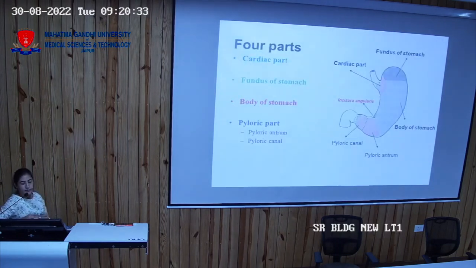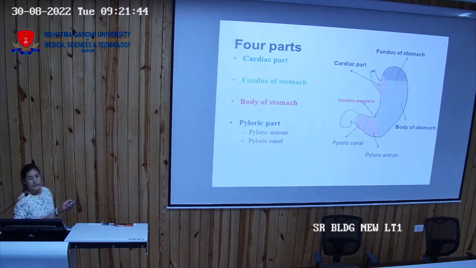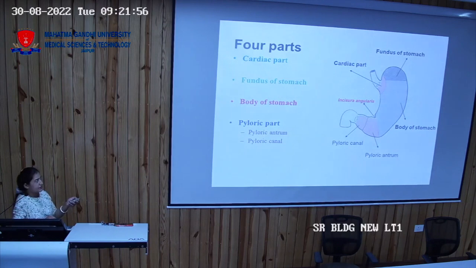Now what are the different parts of the stomach? In a typical stomach, you have the cardiac region, the end of the esophageal end. Namely, the parts of the stomach are the cardiac part, fundus part, body, and the pyloric part. So how will you differentiate all these parts? First is the esophageal end. The end of the esophagus where the dilatation starts, that is the cardiac end.